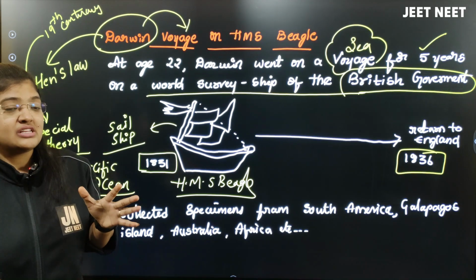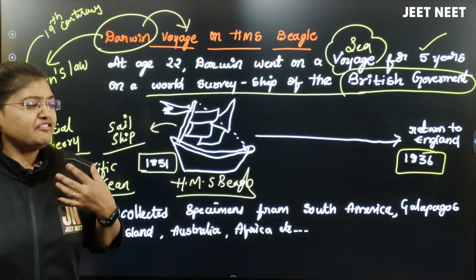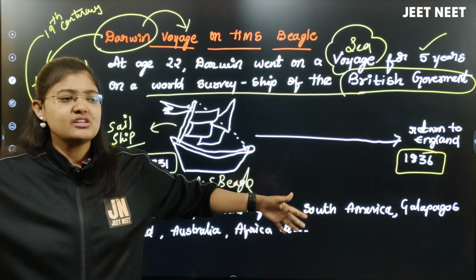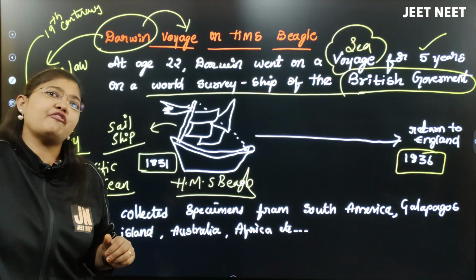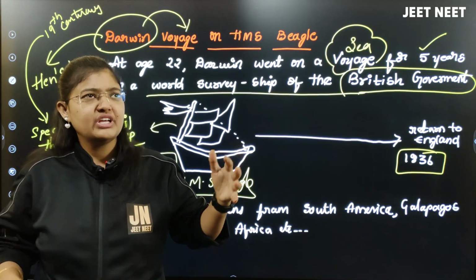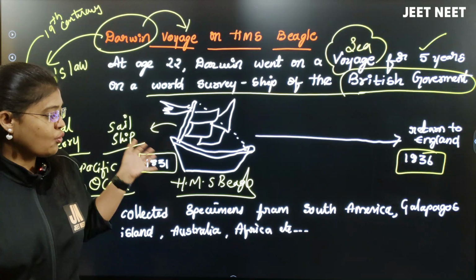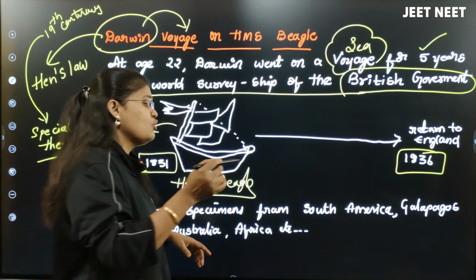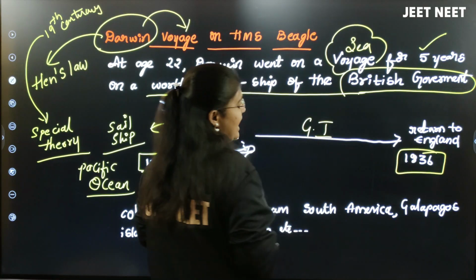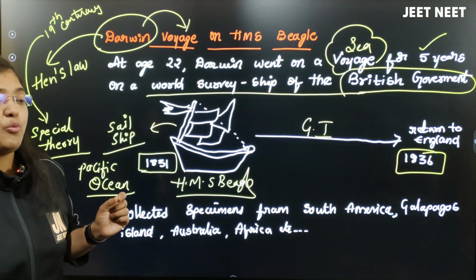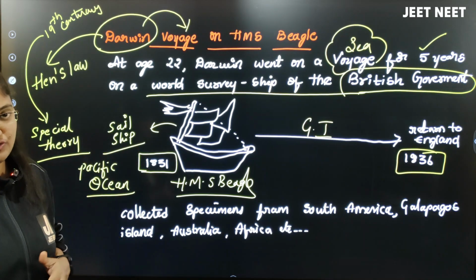For 5 years, traveling through the HMS Beagle, he went to areas where there were borderlines of the ocean, and wherever the halting happened, wherever there was forest, he went in and started observing all the things in this way. Throughout these 5 years he moved to one more island, which is called the Galapagos Island, one of the very important islands where Charles Darwin did a lot of research.